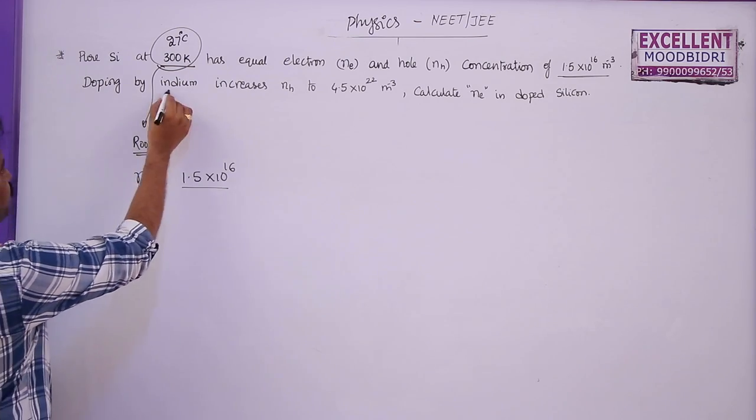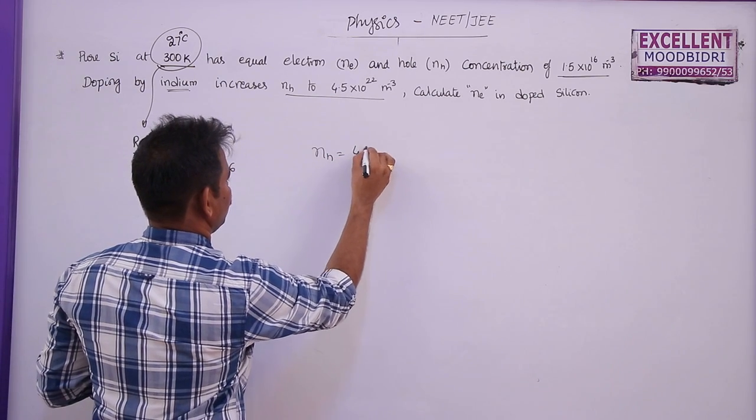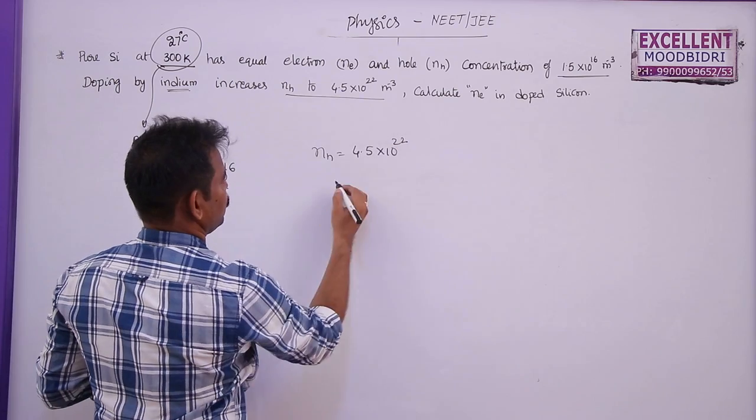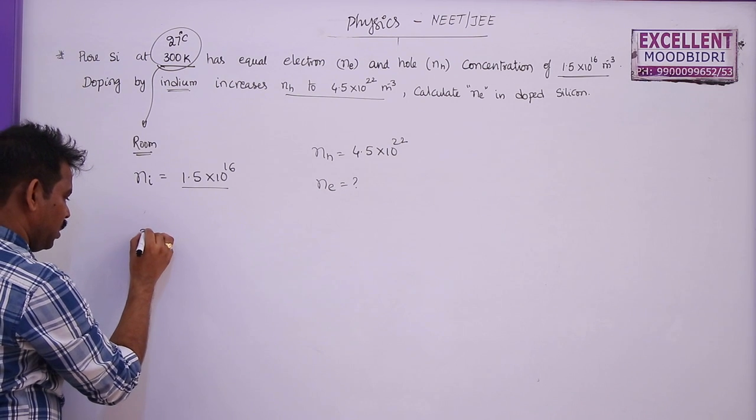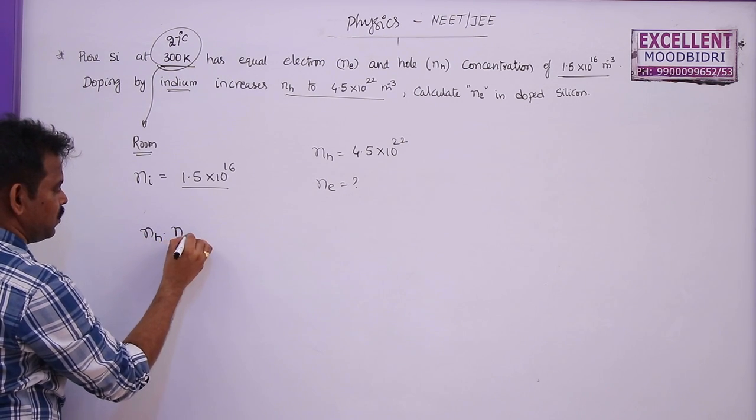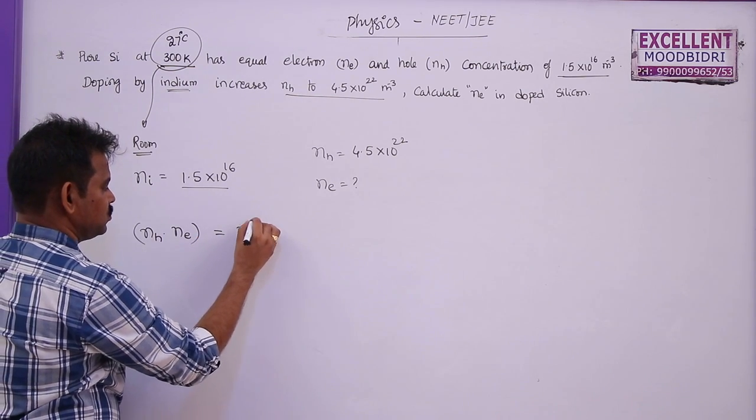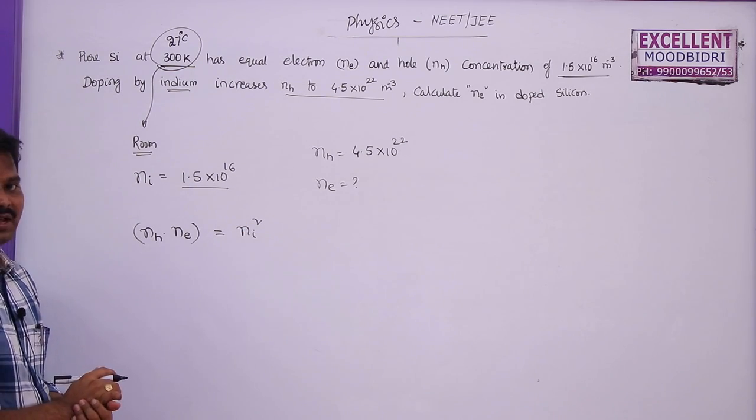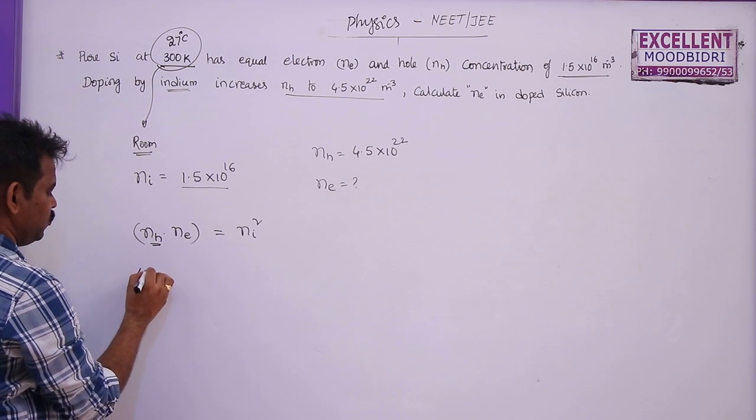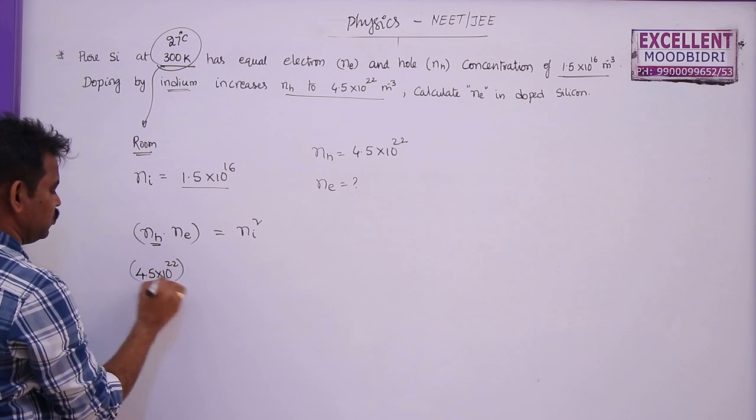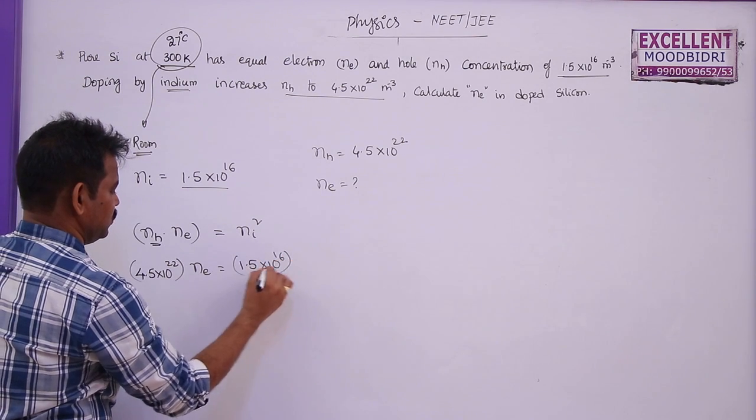Now, when it is doped by indium, this NH increases to this much. So NH is equal to 4.5 into 10 power 22. So what is Ne? It is found that the product of the number of holes and the number of electrons formed in a doped semiconductor is equal to the square of the number of charge carriers in a pure semiconductor, that is an intrinsic semiconductor. So here NH is 4.5 into 10 power 22. We are finding Ne, which is equal to 1.5 into 10 power 16 whole square.